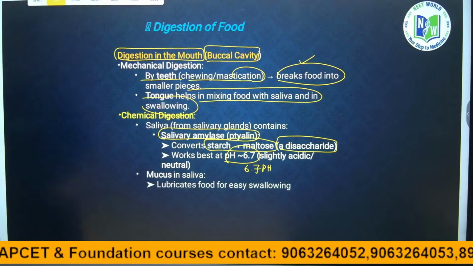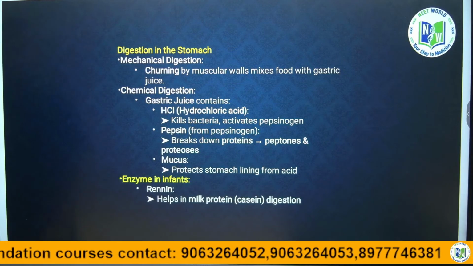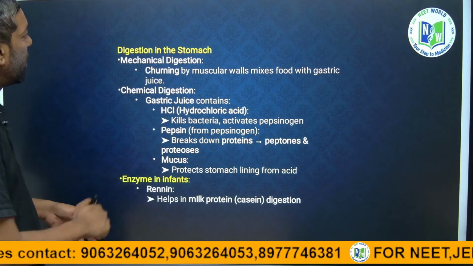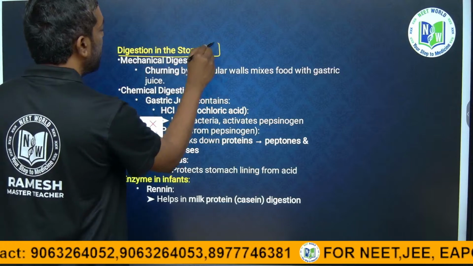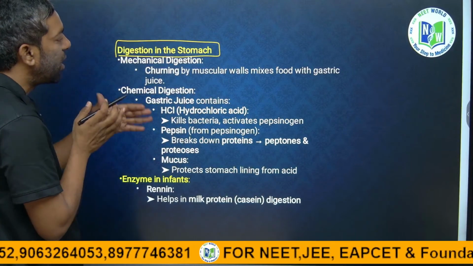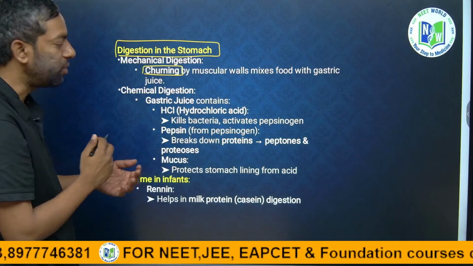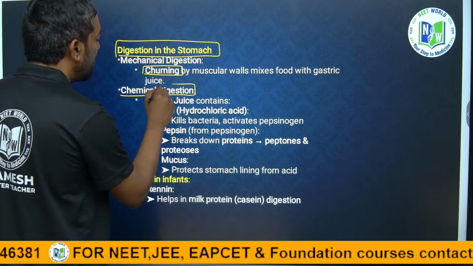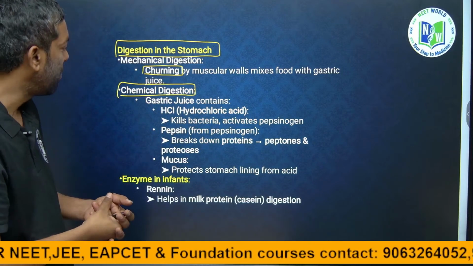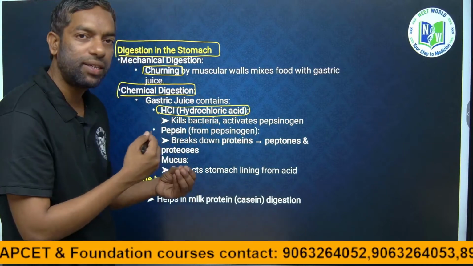Next, yeah guys, just look into this. Digestion in the stomach. There is mechanical digestion, churning the food with the juice, and chemical digestion. Chemical digestion is nothing but chemical reaction with the enzymes. HCl is released in the stomach, right?